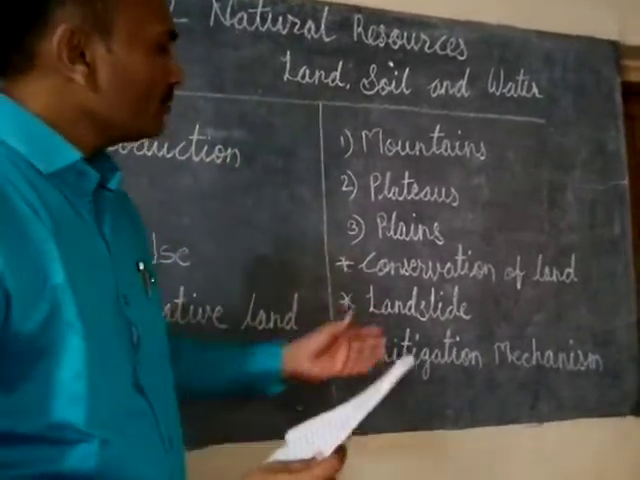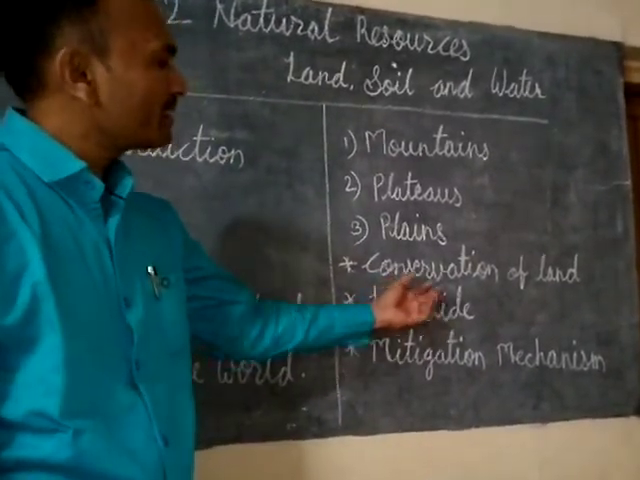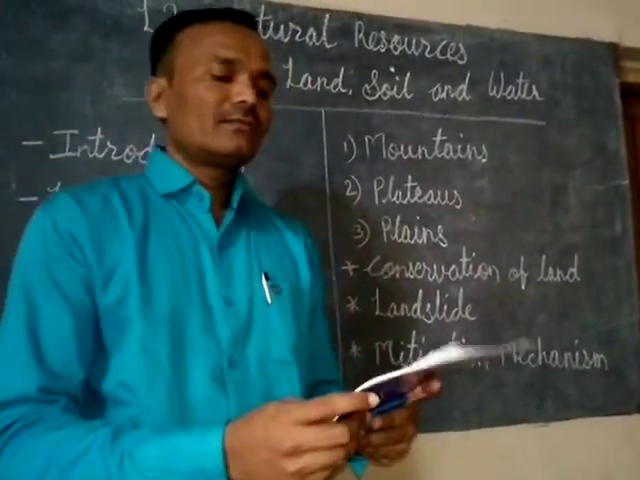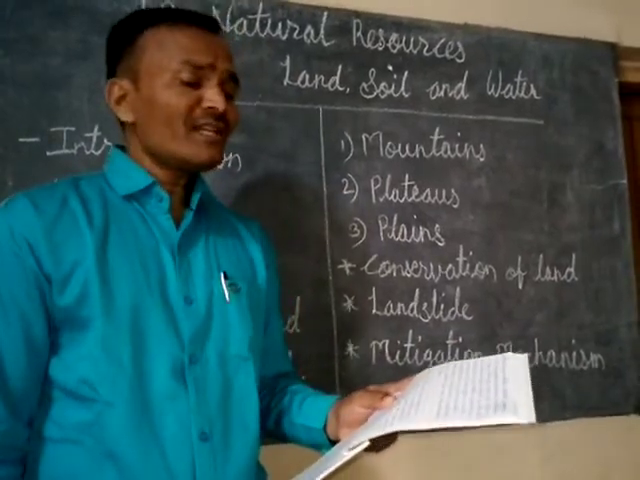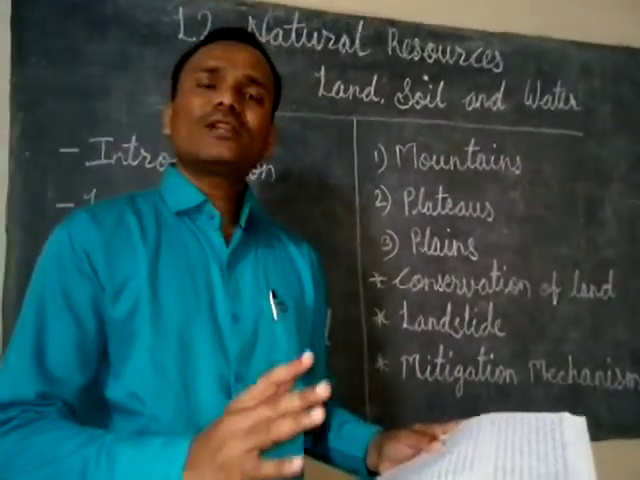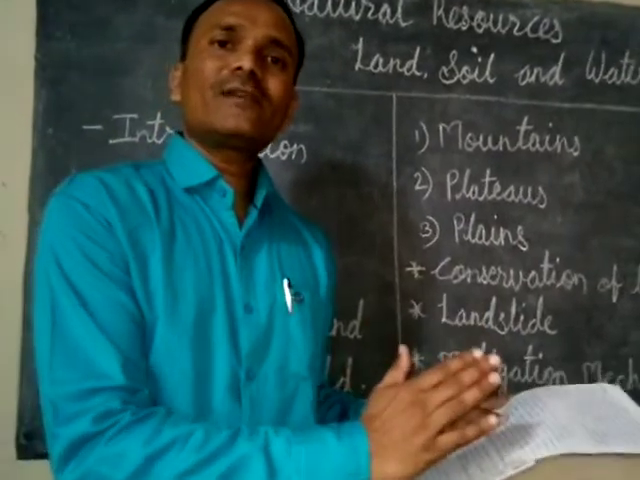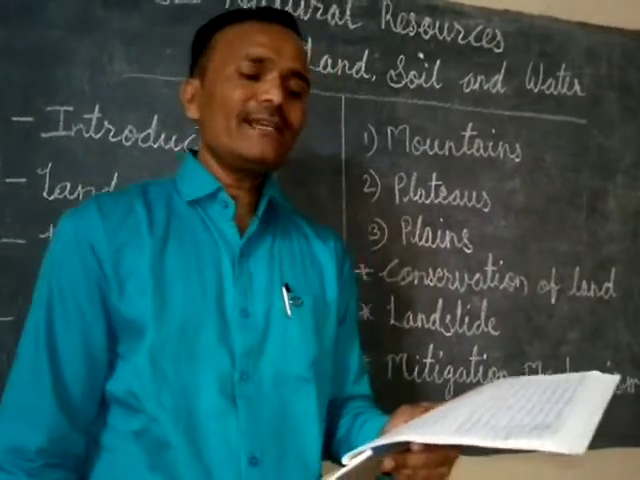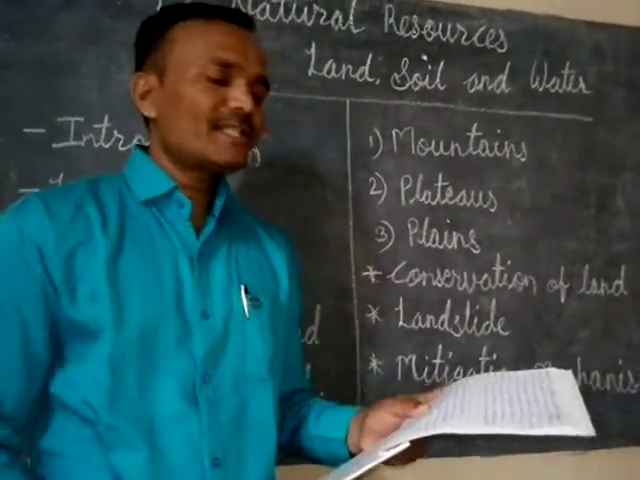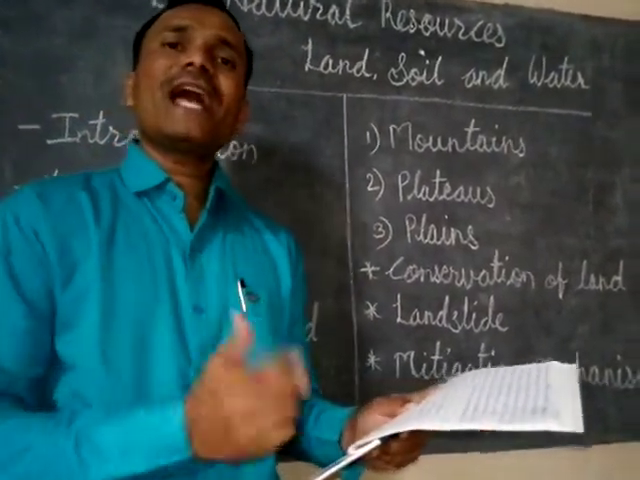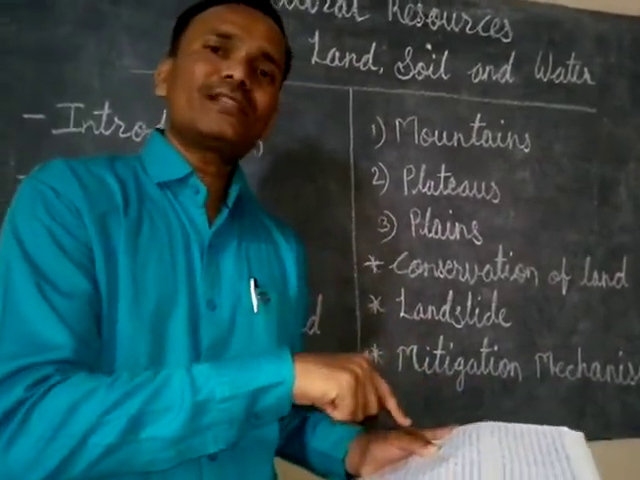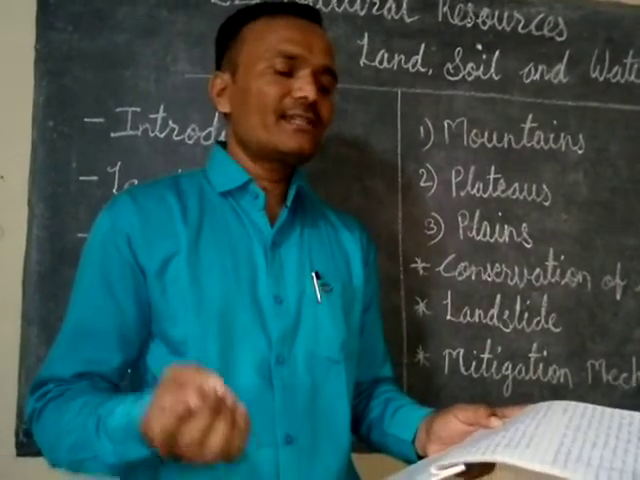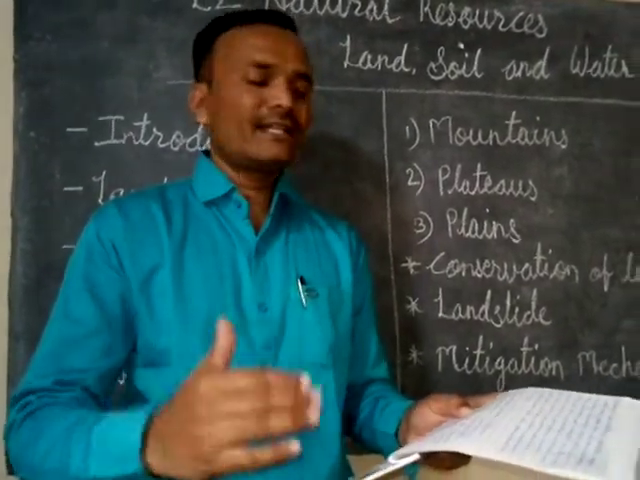Now we are going to see the next point, that is the conservation of land resource. The population is continuously increasing. Whatever land is available, only 30% of the land is available, but the population is increasing day by day. That means the land is limited, but the population is increasing, and with the population, the demand for houses, food, industries, all these are increasing.